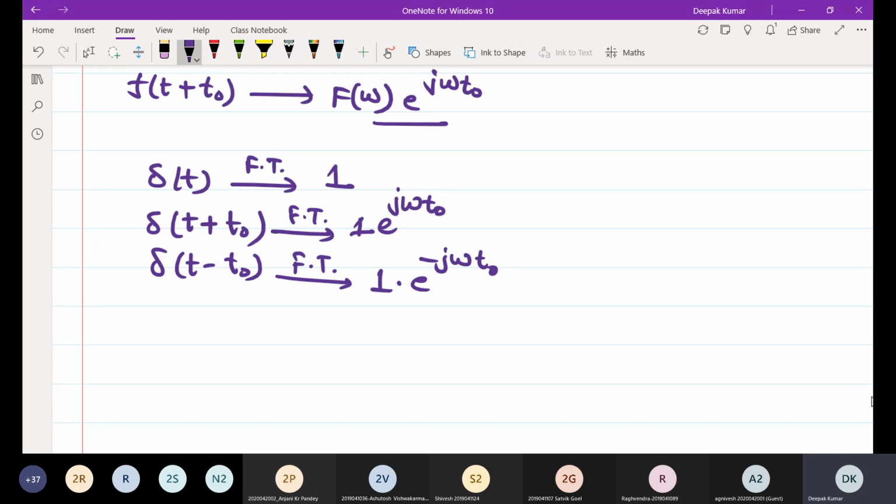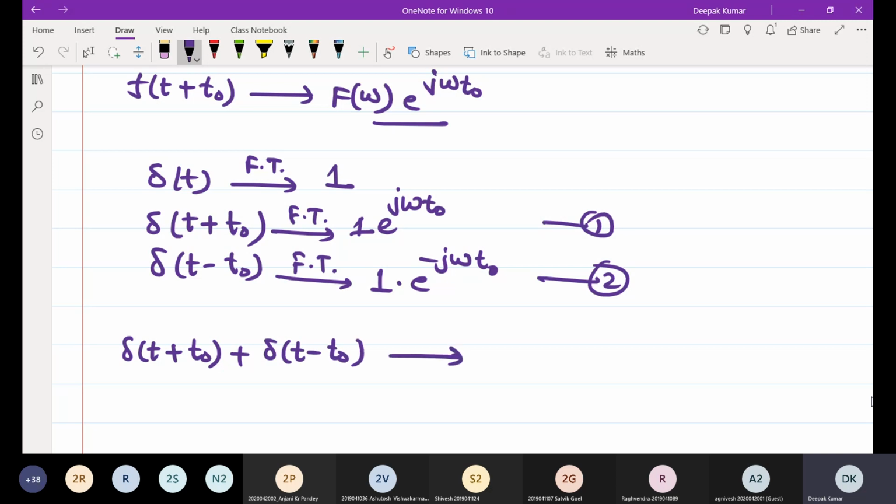Now, if you add equation number 1 and equation number 2, see what we will have. We will have delta t plus t naught plus delta t minus t naught, and their Fourier transform will be e to the power j omega t naught plus e to the power minus j omega t naught, and on both sides divide by 2.